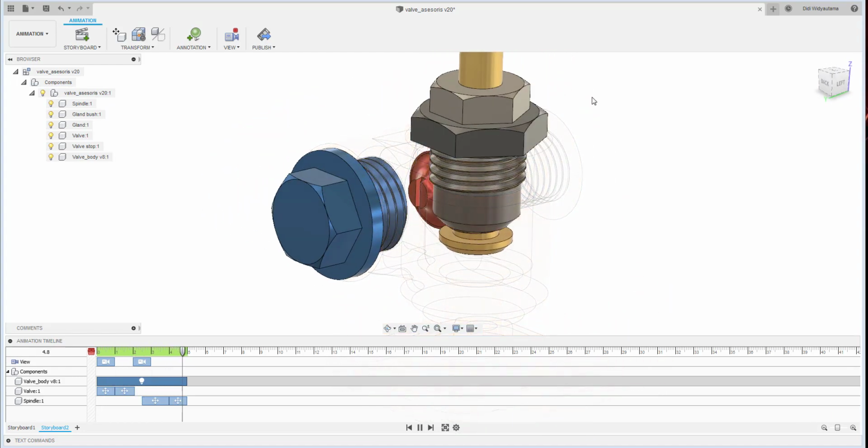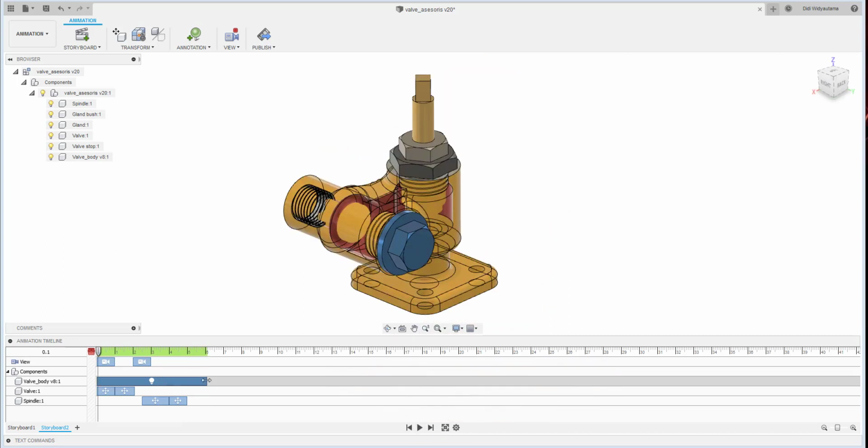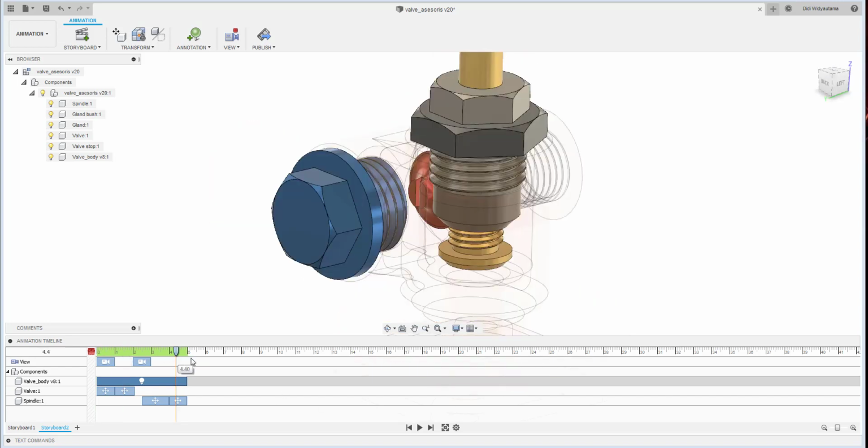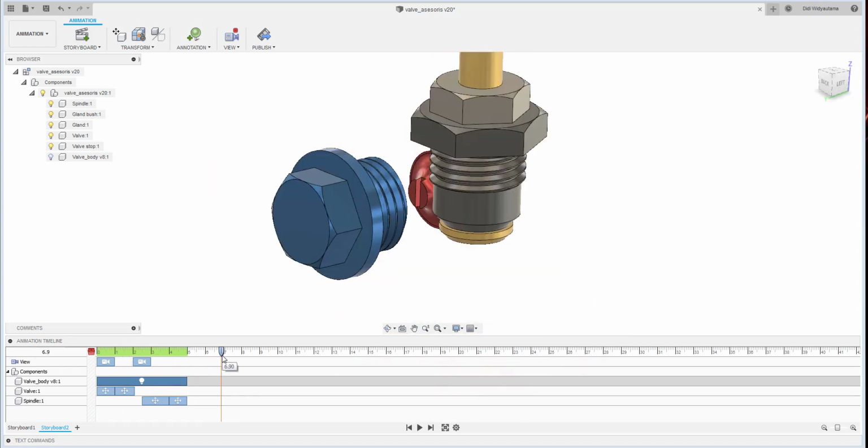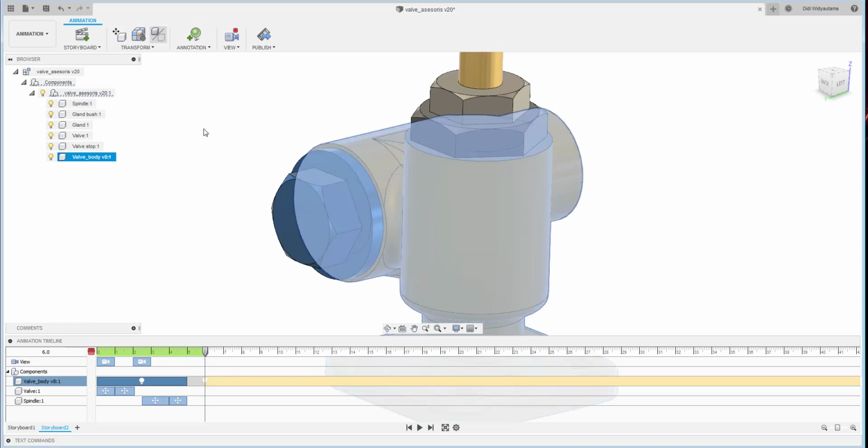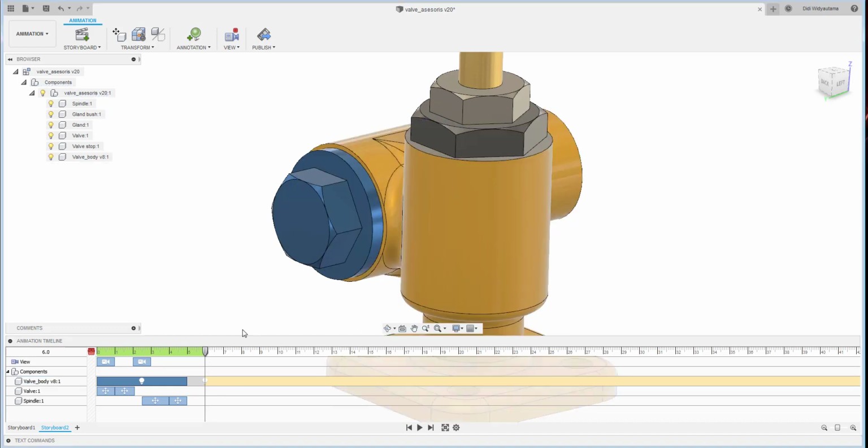Okay, this one is simulating the function. Okay, I will make the camera. Okay, and then at the 6 second I will get back this valve body to open or to show.